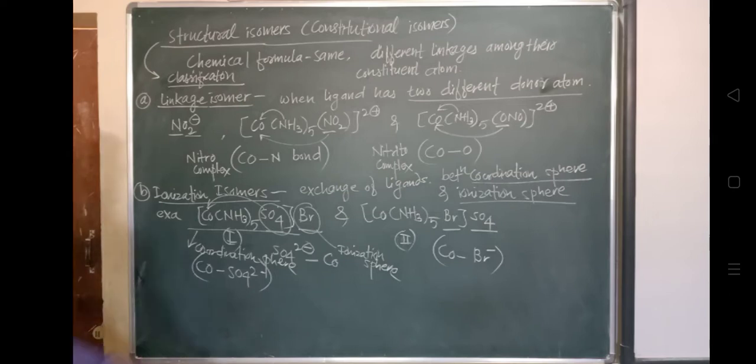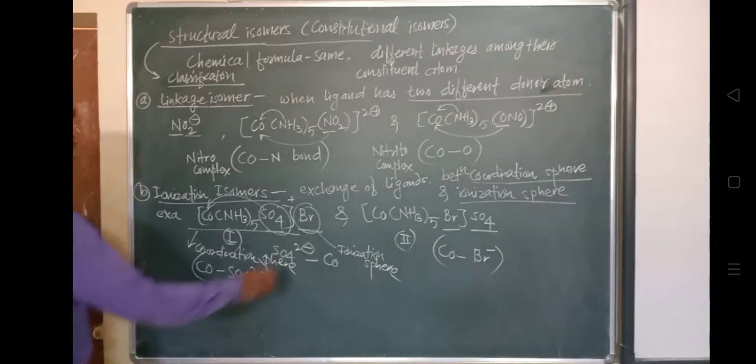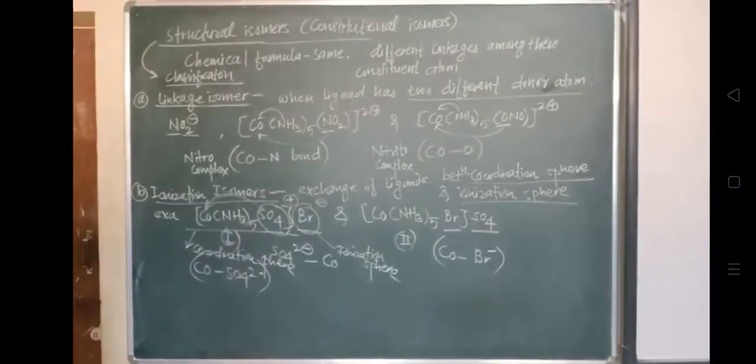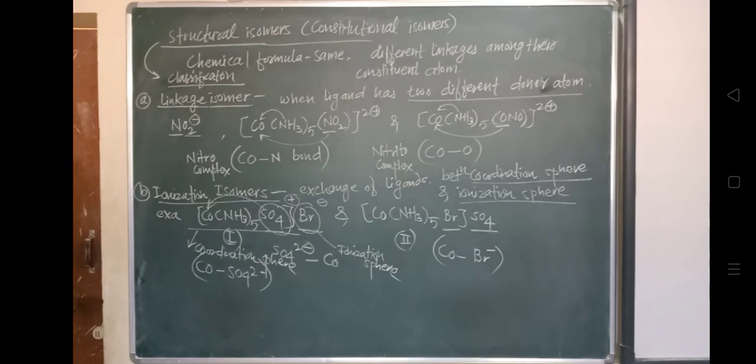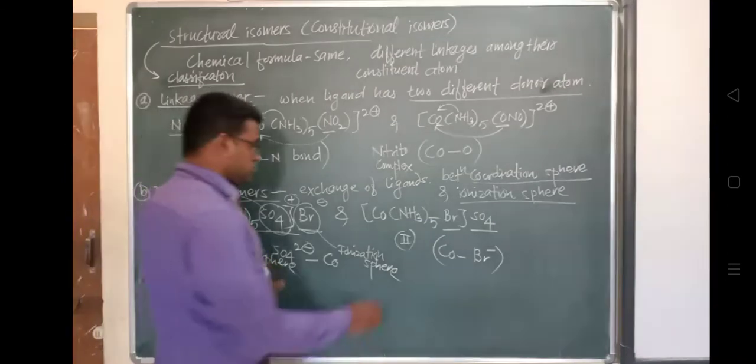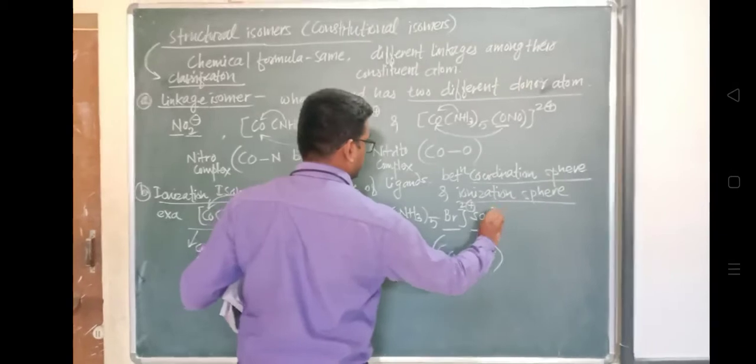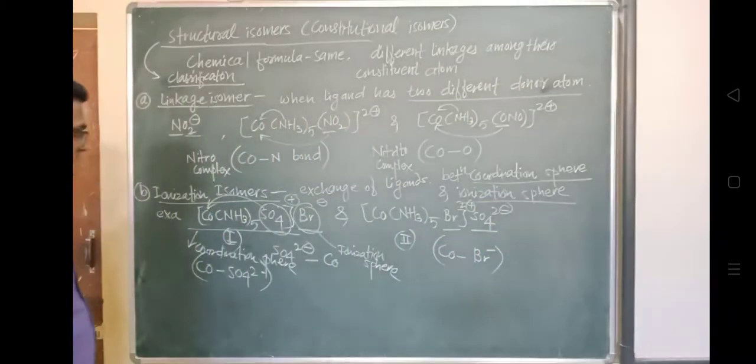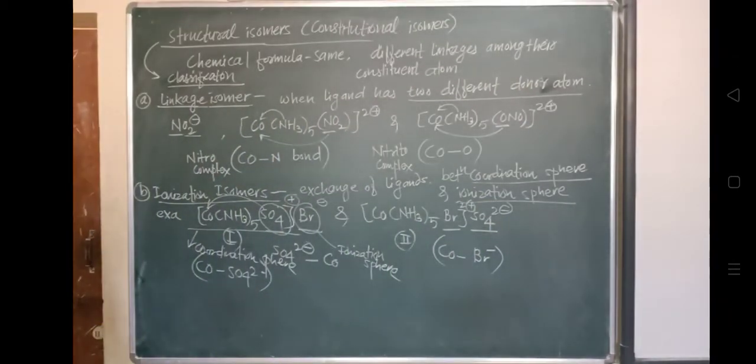Now look, if these complexes are in a solution, what will happen? They will get ionized. How will they get ionized? Here the plus charge will be present, and here the Br minus charge will be present. In the same way, this one is 2 plus and SO4 2 minus. You can see they will get converted into ions. So this is the ionization isomer.